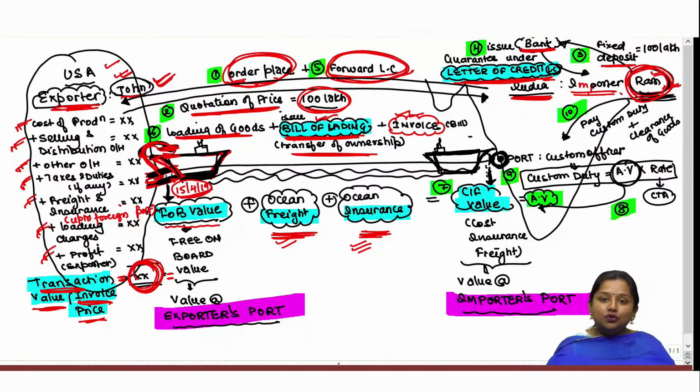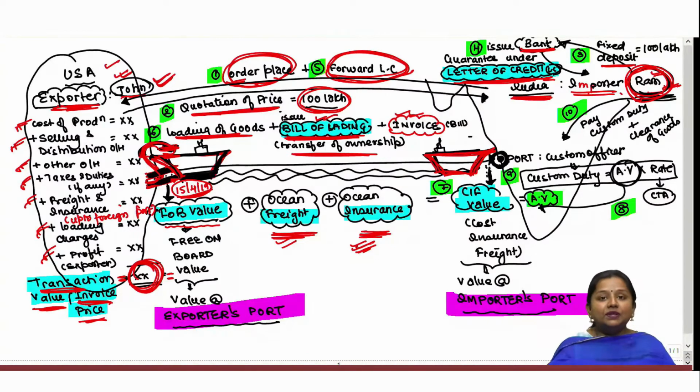While goods are coming through ocean, there could be probabilities that the ship could sink due to an accidental cause, or pirates can come over and loot these goods. So to cover all these risks, Ram, the owner of these goods, generally insures these goods. And the insurance premium paid by Ram for insuring the goods from foreign port to Indian port has to be paid by Ram himself, after which goods get delivered at the Indian port.